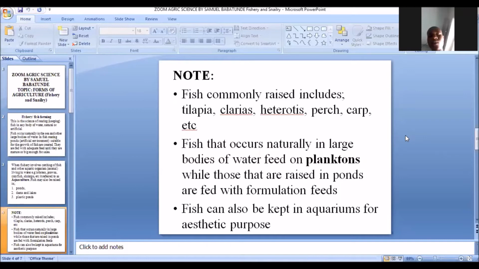Remember, those in natural water bodies feed on planktons, while those raised in ponds are fed with formulated feeds.